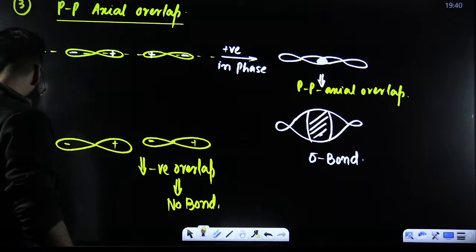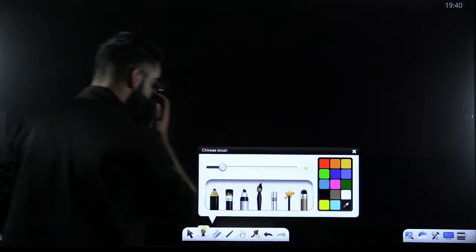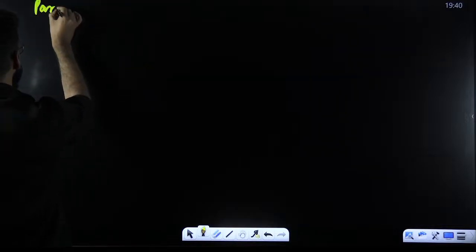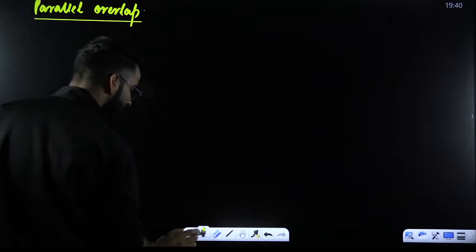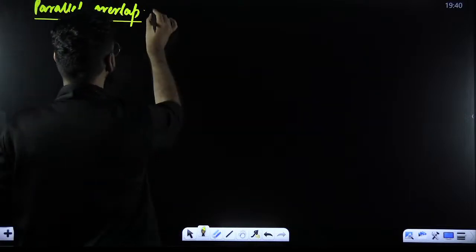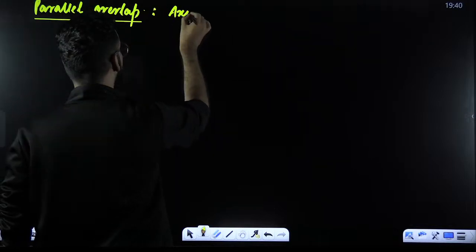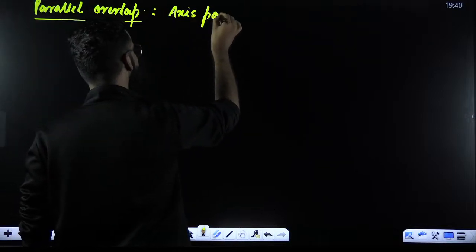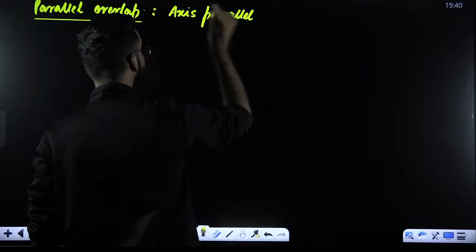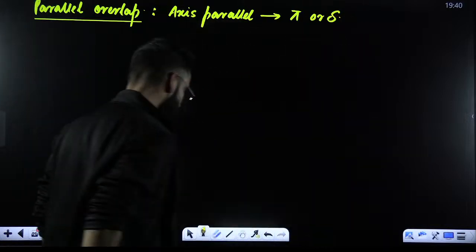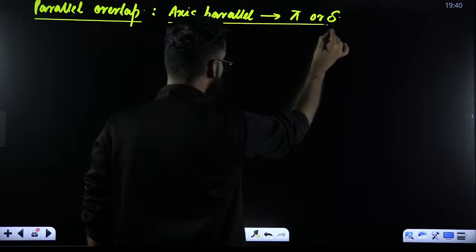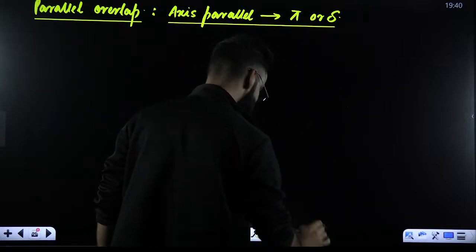Now, my dear students, let's talk about the parallel overlapping, which leads to the formation of pi bonds and delta bonds. As I told you, in parallel overlapping, atomic orbitals are going to overlap by keeping their axes parallel. And due to the parallel overlapping, which bond gets formed? Either pi or delta. Let's try to understand this in detail.